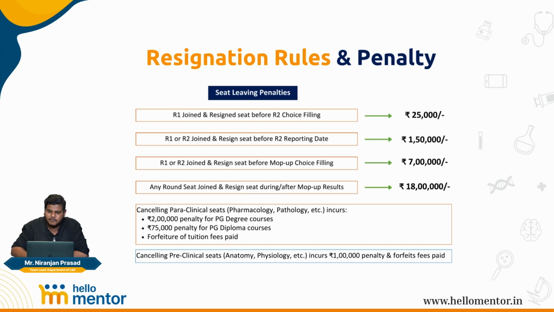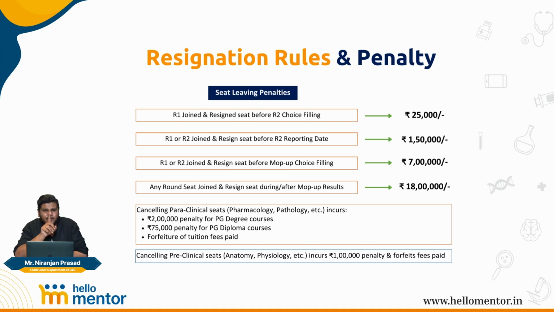So there's no problem with that. 1.5 lakh rupees you can still pay, because if you're willing to resign your seat after this, your penalty becomes almost 5 times more than what it originally was, because after the date of reporting is done and before the start of mop-up round choice filling, if you're going to be relieving the seat, then you have a penalty of 7 lakh rupees that you are going to be paying for leaving the seat.